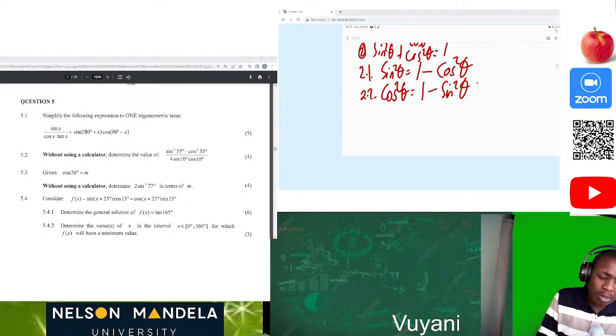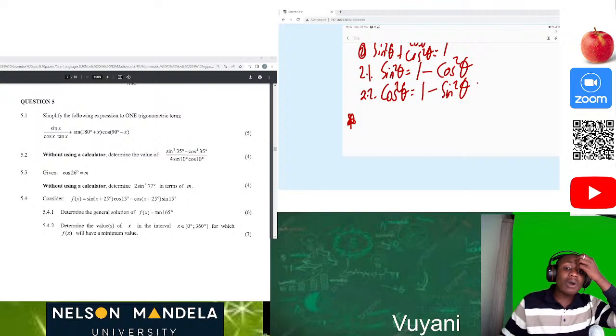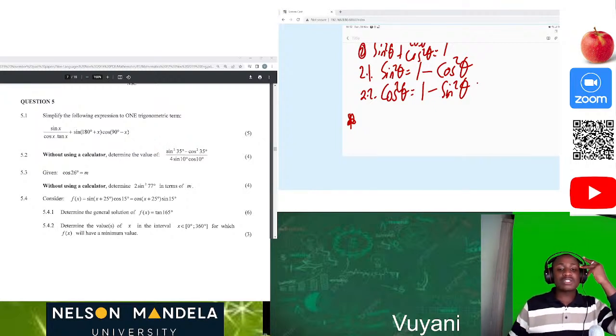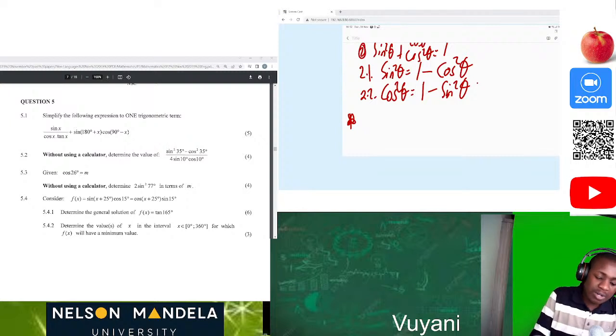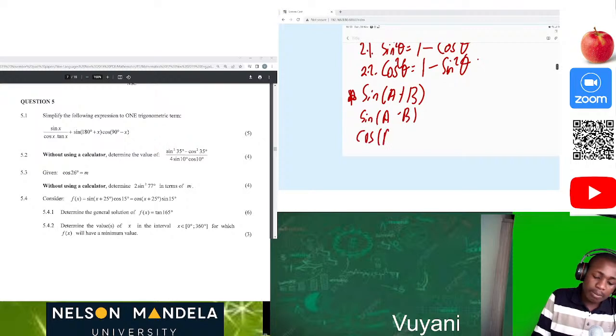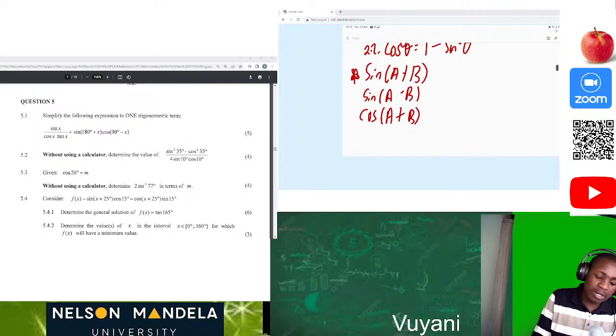Then what is also important, I want to highlight that in grade 12, we are introduced to what we call the compound angles. There are 4 of them. The one is sine, the next one is for cos. But now let me just write them down. So we have sine of A plus B. Number 2, we have sine of A minus B. Then now we have cos of A plus B. Then we also have the last one, cos A minus B.